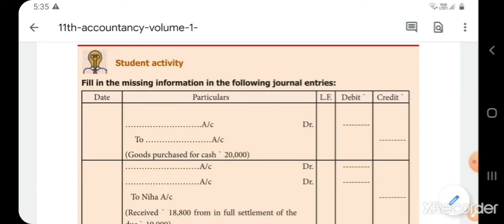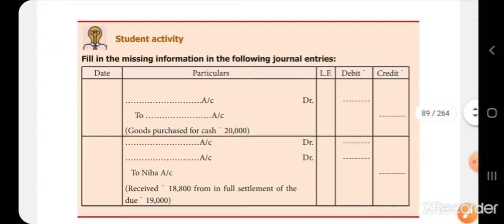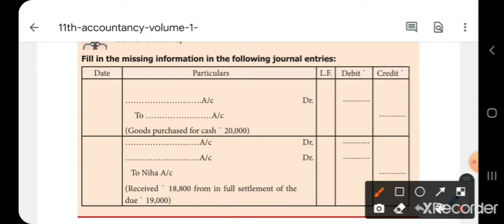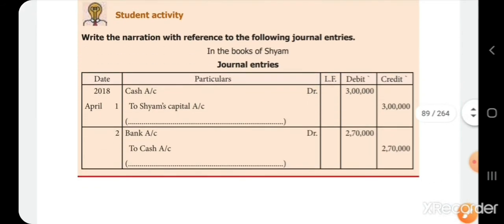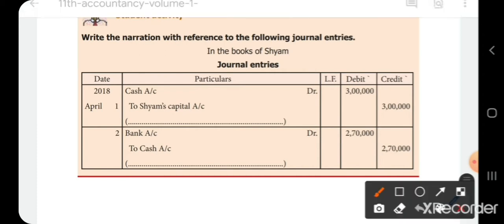Now, this type of problem is very important from the exam point of view. For 3 marks they may ask. They may give the narration only and ask you to write the entries and the amount. Sometimes they may give the entry and ask you to fill up the narration. Now,